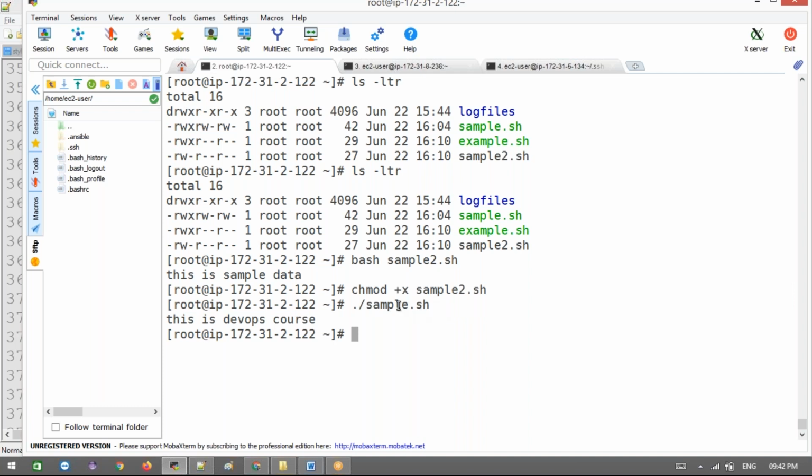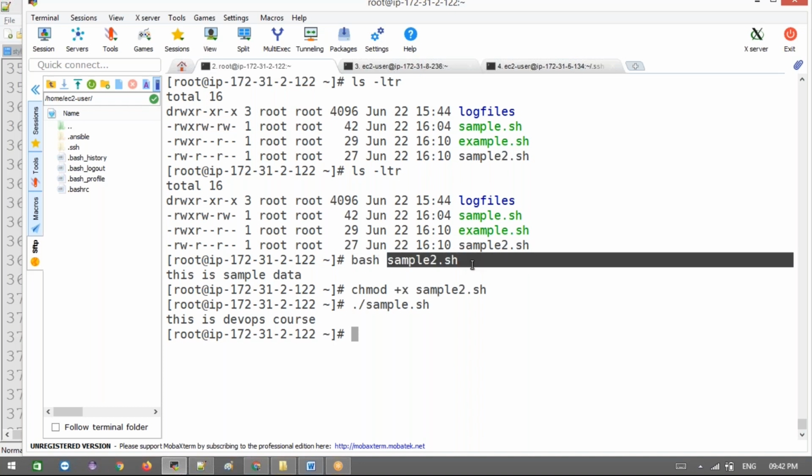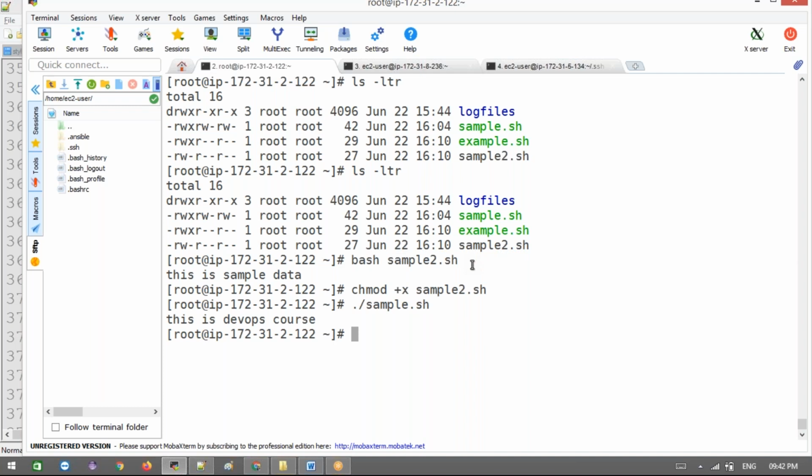Even if you did not specify that, if you have executable permission, it will work. If you don't have the permission, you need to specify in front which kind of language we are going to use. Same thing we need to pass for this script also. Is that clear now? What will happen if you did not pass that?